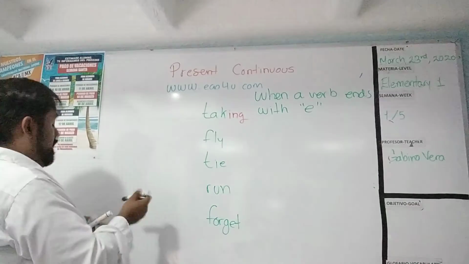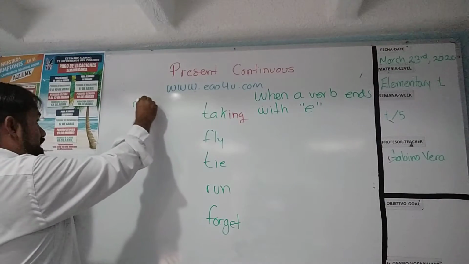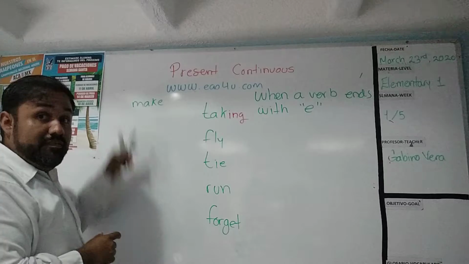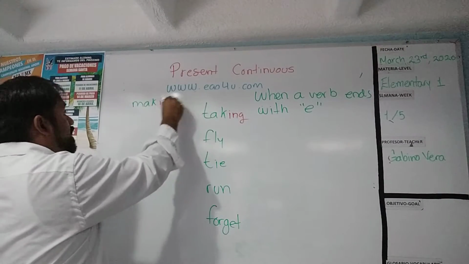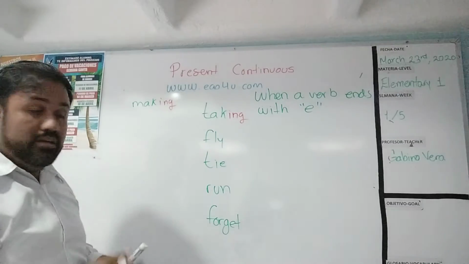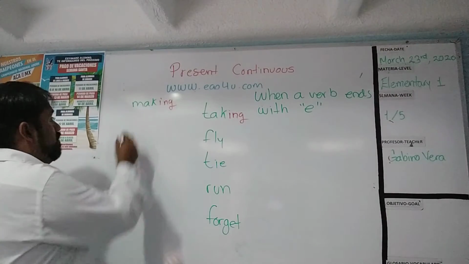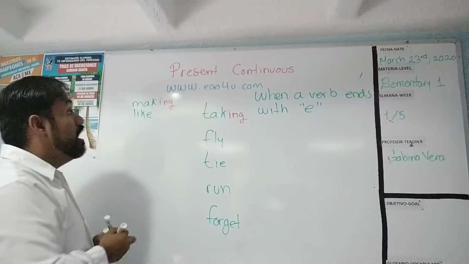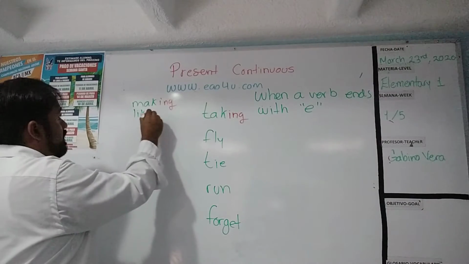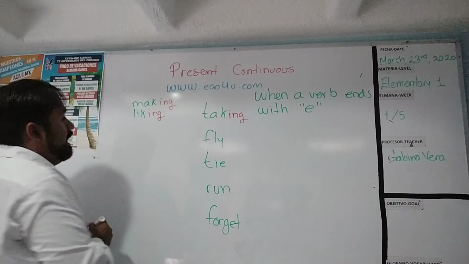Example: you have make. Make finishes with the letter E, so that will be making. Or for example, we have the verb like. Like finishes with the letter E, and then we have liking.